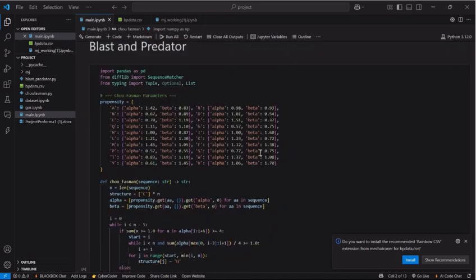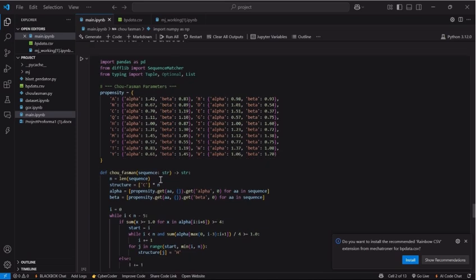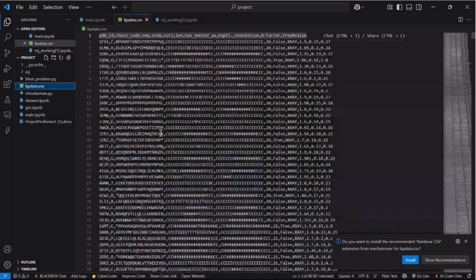Lastly, I built a homology-based prediction method that mimics how BLAST and Predator work. I load a local dataset from a CSV file that contains protein sequences and their corresponding secondary structure annotations. Here we can see the PDB ID, sequence, SST8, SS3, SST3, length, and all other necessary data. SST8 is a secondary structure sequence with 8 components like H, E, C, S, T, etc. SST3 is mainly what we are using, which contains H, E, and C.